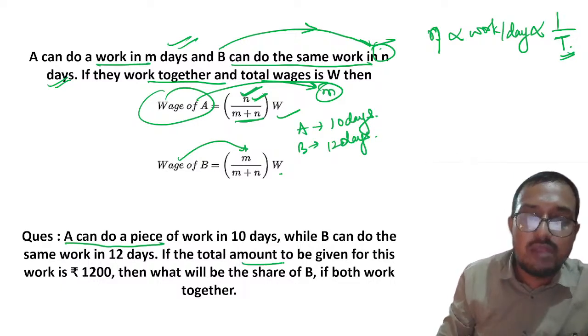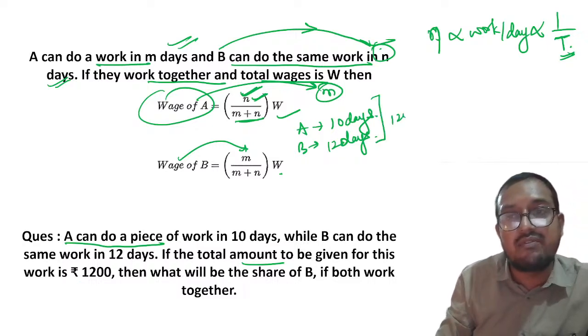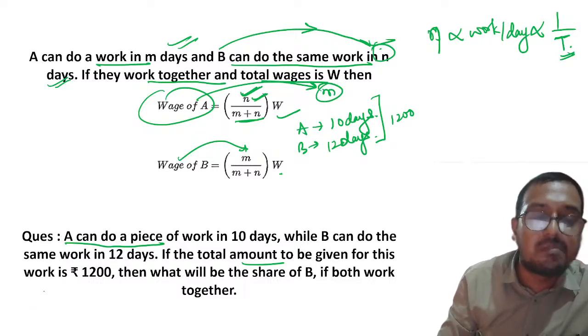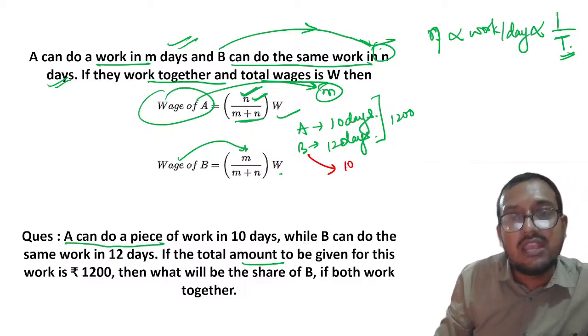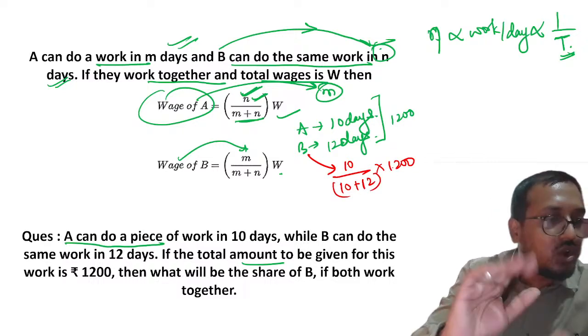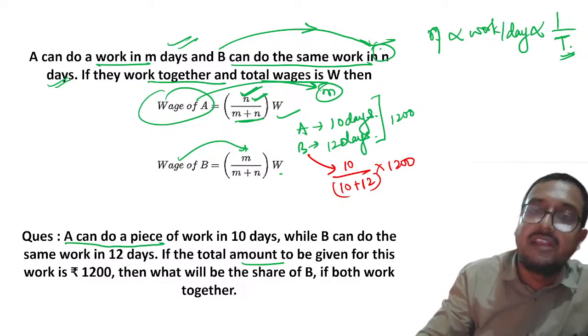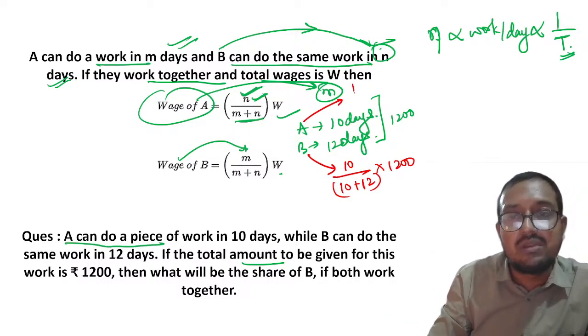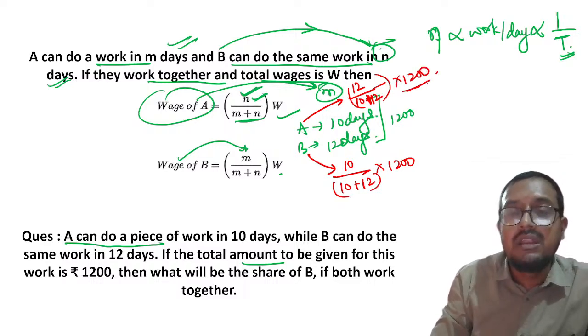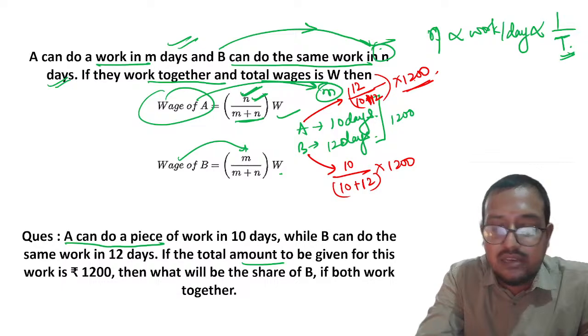Clear? If the total amount given for this is 1200, suppose I gave 1200 to both of these, then what will be the share of B? My dear students, please remember, B's share will be 10 upon 10 plus 12 multiplied by 1200. Understood this thing? Now solving is not very difficult. Please remember, that can be very easily done. Whereas A's proportion will be 12 upon 10 plus 12, multiplied by 1200. I hope all of you are understanding why this is happening, right? Understood? Is it clear?